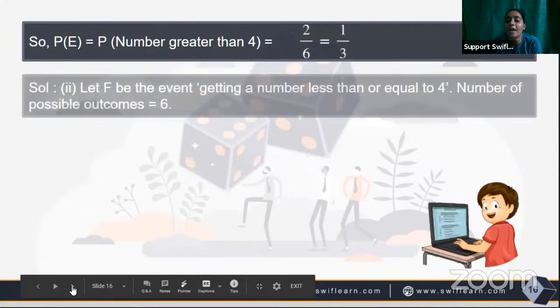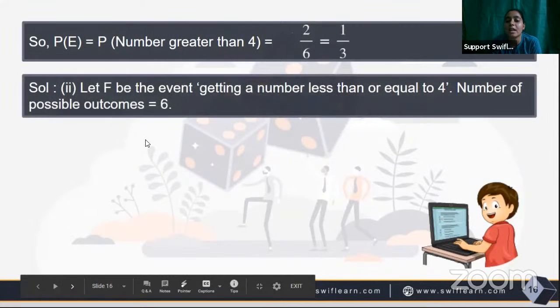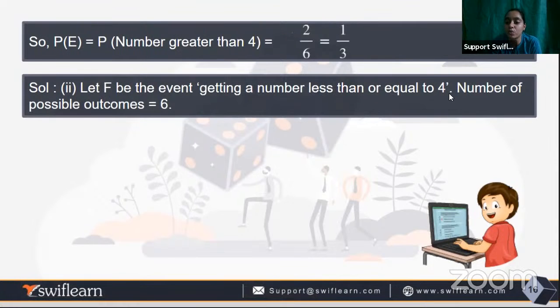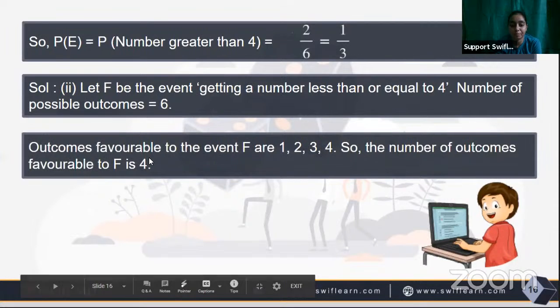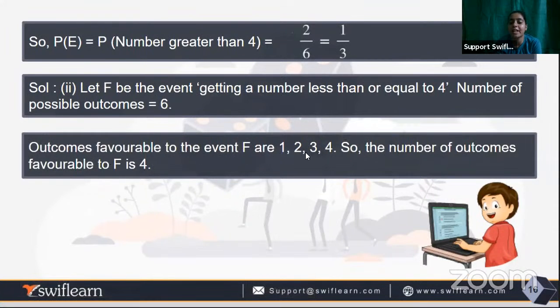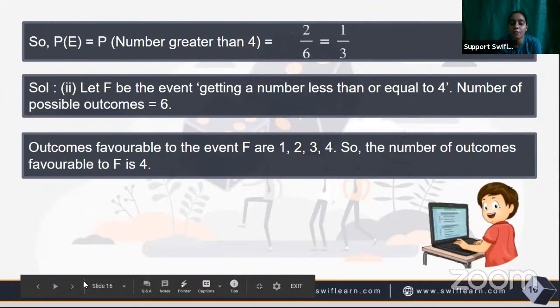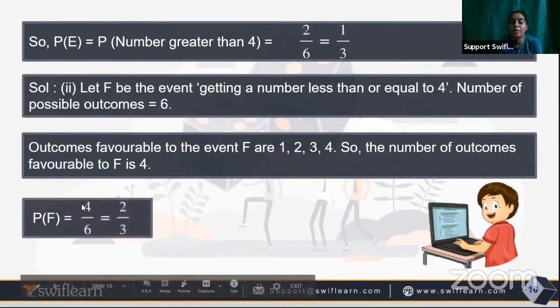Now we have the next question, the event F of getting a number less than or equal to 4. Now you tell me, what are the numbers that are less than 4? 1, 2, 3. But the number of possible outcomes will remain the same, it will be 6. So the outcomes favorable to the event F are 1, 2, 3, 4. So the number of outcomes favorable to F is 4. It will be 4 by 6, that is 2 by 3.